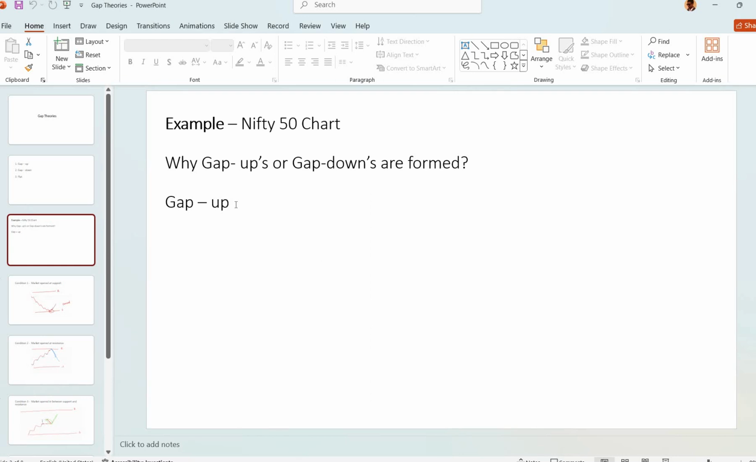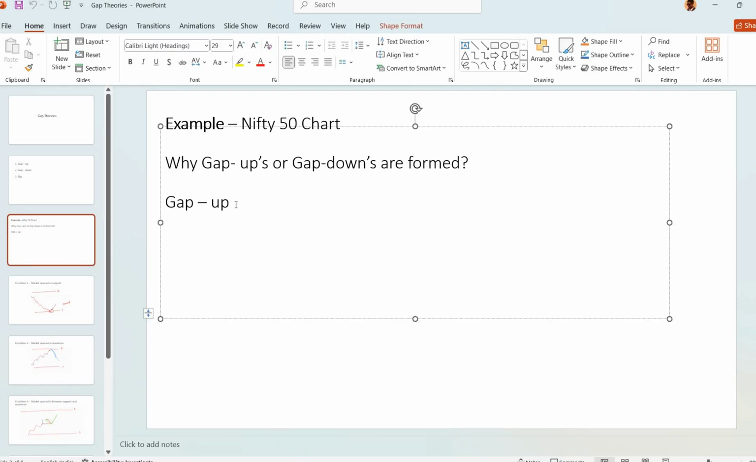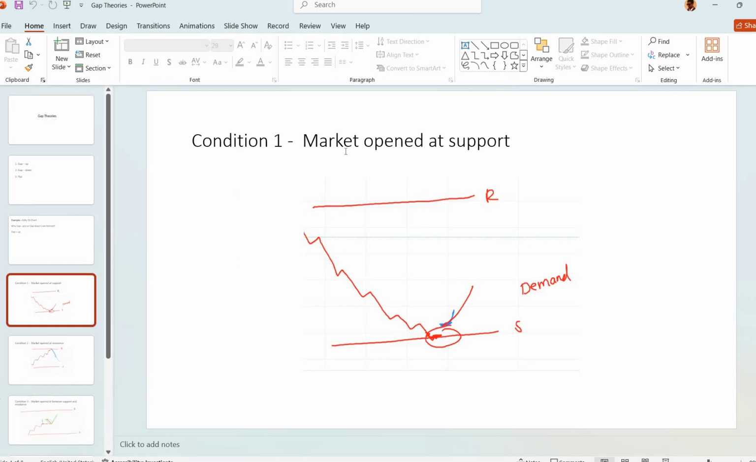So what will happen if there is a gap up? If there is a gap up, 90% of the time markets will fill the gap up, and if there is any gap down, 90% of the time the market will fill the gap down. So it's vice versa.